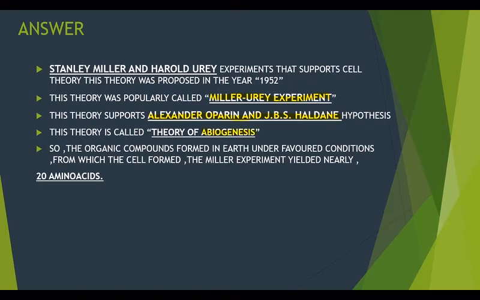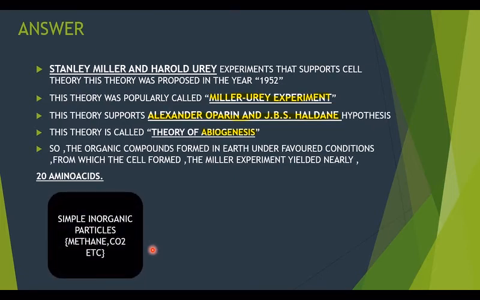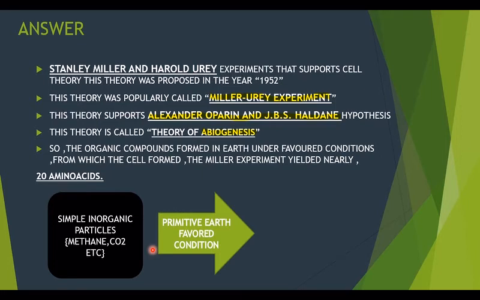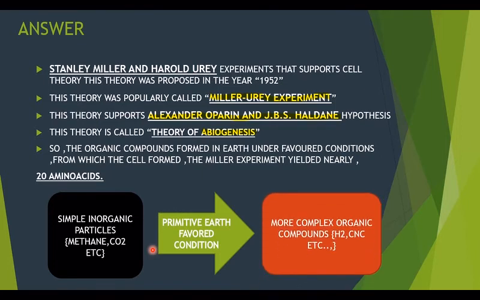So, the organic compounds formed on earth under favored conditions, and the cells were formed. The Miller experiment yielded nearly 20 amino acids. Simple inorganic particles such as methane, carbon dioxide, etc. under primitive earth conditions, that is favored conditions, produce more complex organic compounds, for example hydrogen cyanide, etc.